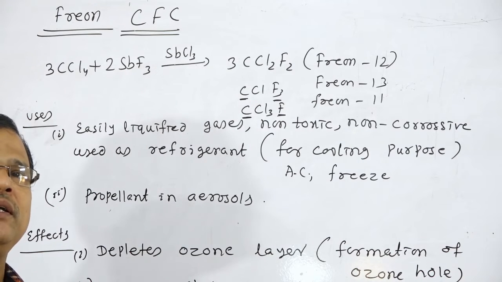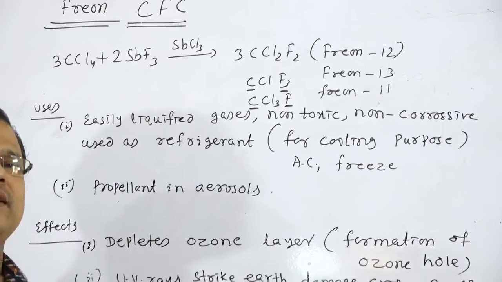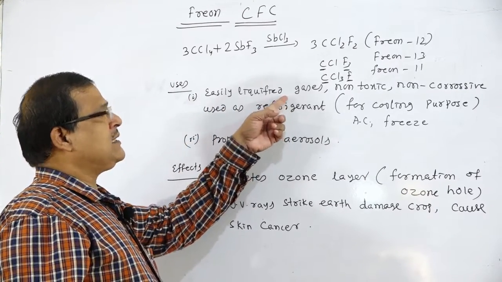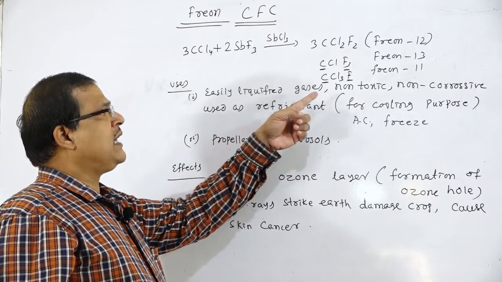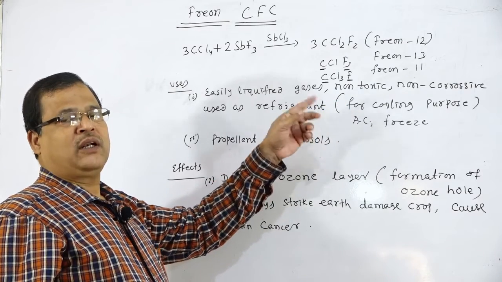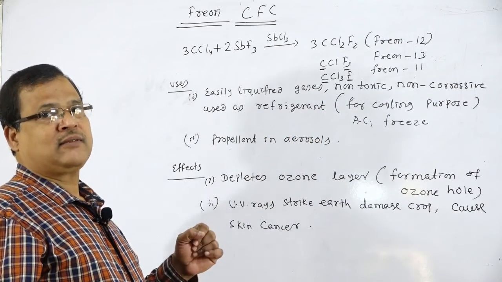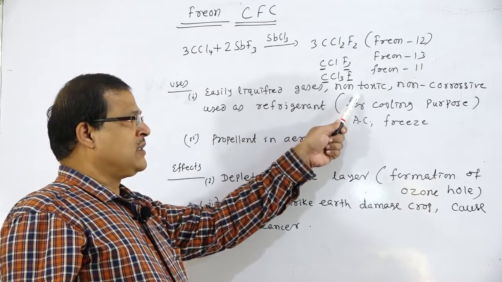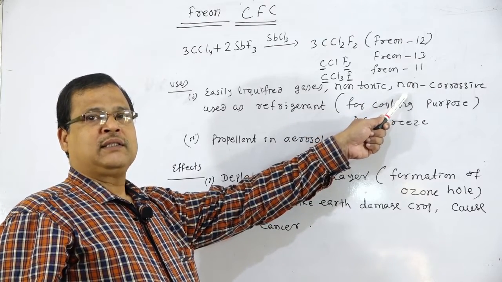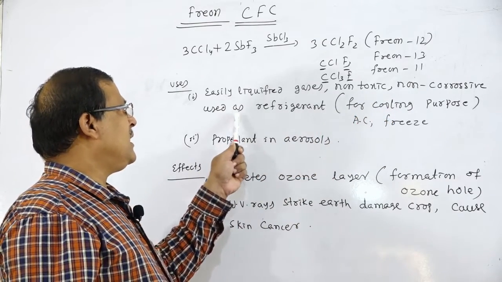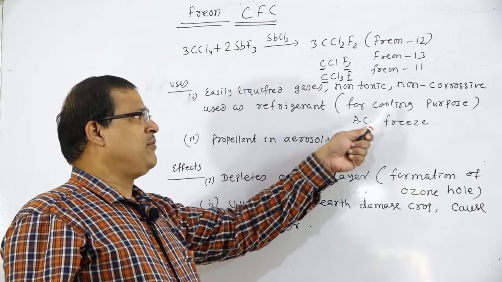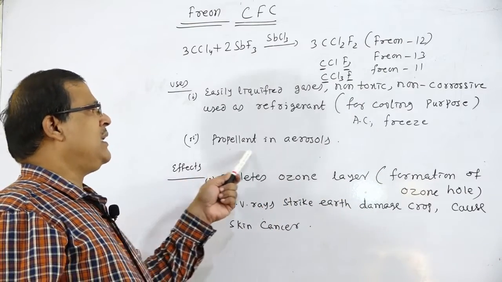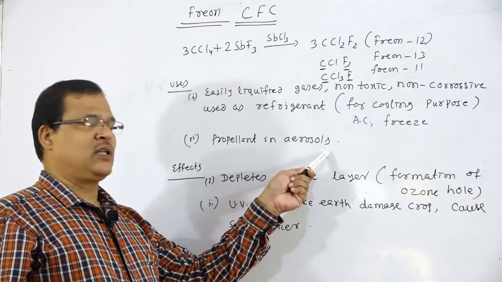These are easily liquefied gases, non-toxic, non-corrosive, but highly inflammable gases, used as refrigerant for cooling purpose in air conditioners, fridge, etc. They are also used as propellant in aerosols.